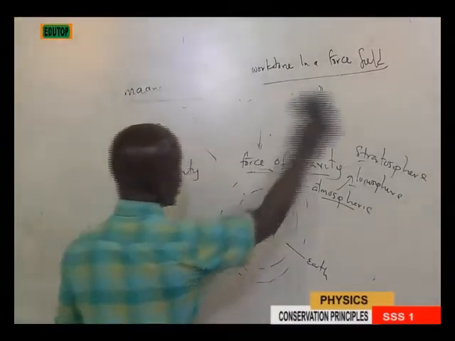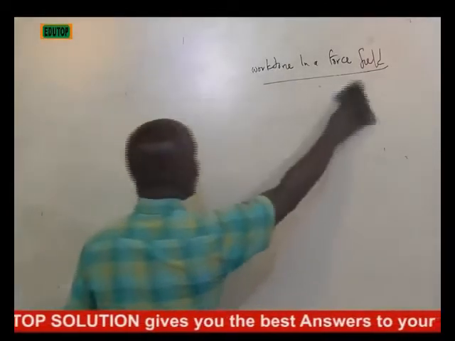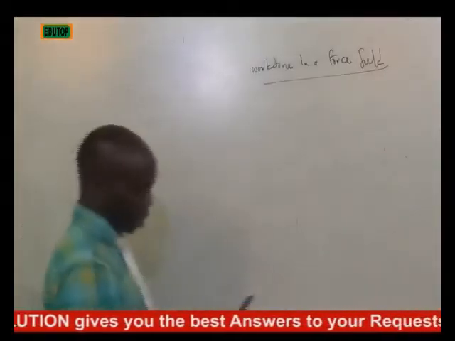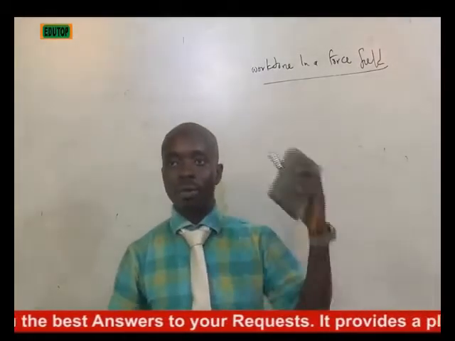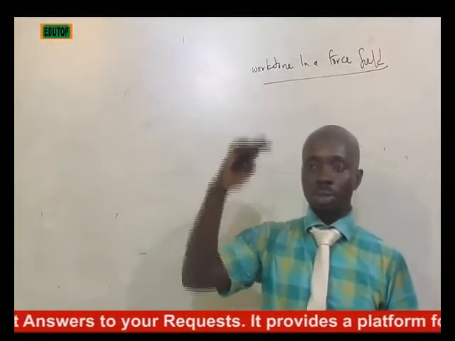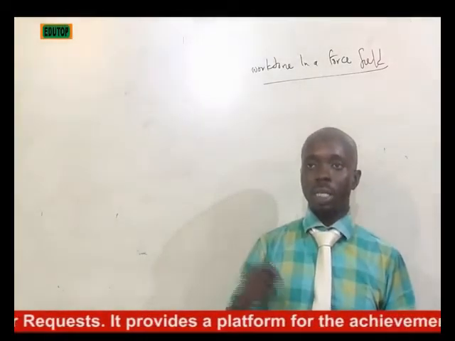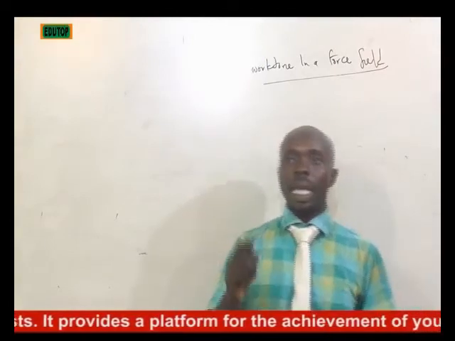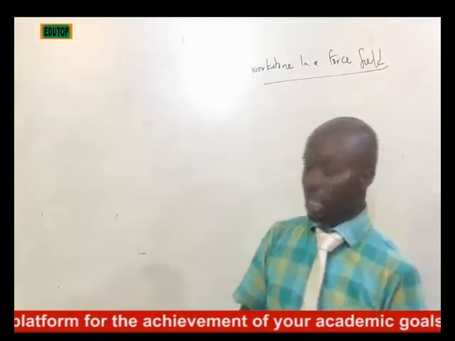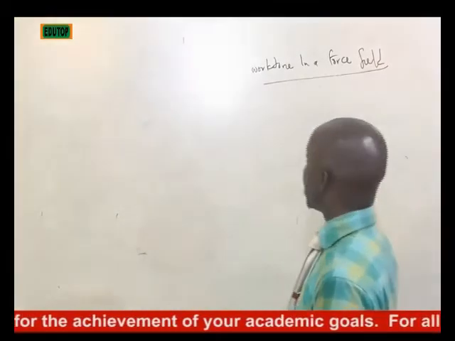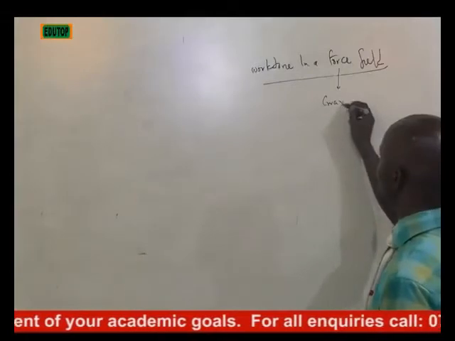So at that region now, at that junction, you'll be able to go into what we meant by work done in a force field. When there is a particular movement of an object, right from an upper altitude downward, there is a particular work. A work is actually done in those regions. Let's look at this. A good example of force field is gravitational field. So when I say force field, I'm also talking about gravitational field.